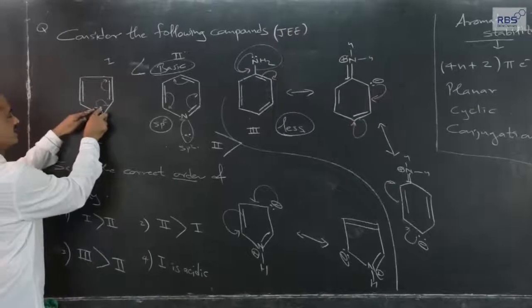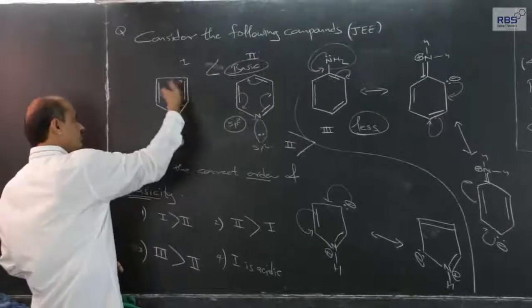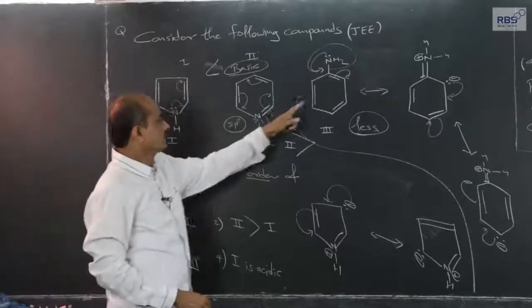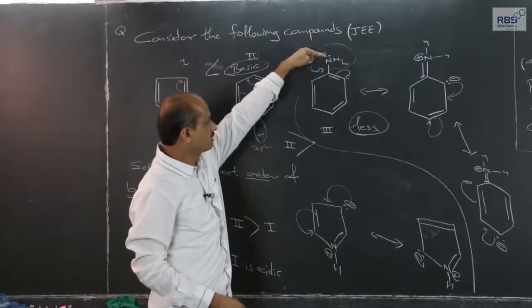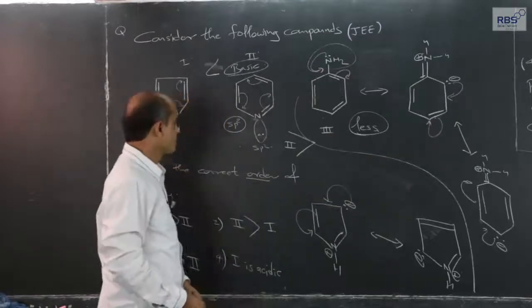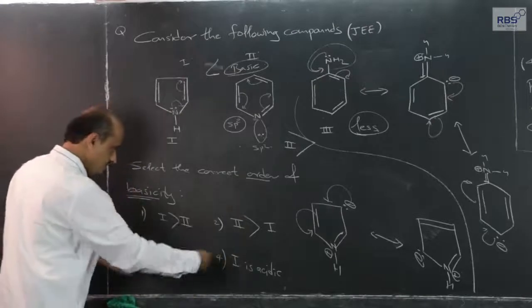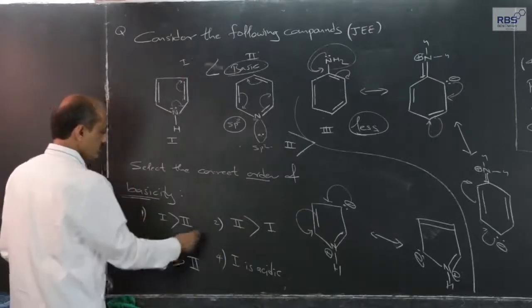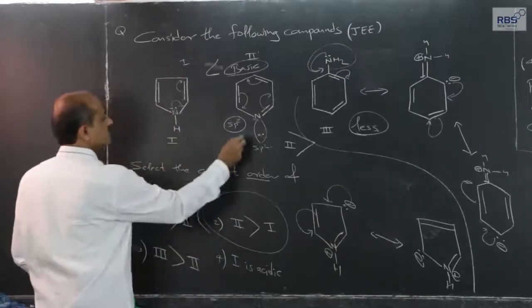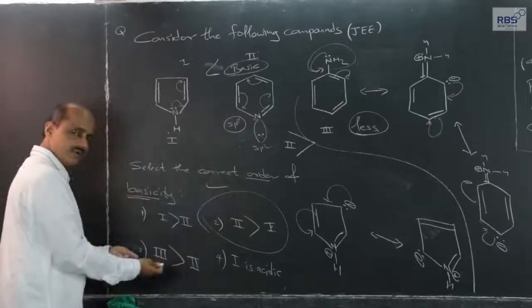Even this is not easily available. This is part of the conjugation. It is directly attached to the aromatic ring, but the lone pair is part of various conjugative forms. And if you compare all these, and if you see the alternatives, this alternative, that this one is more basic than this, is correct among whatever is given.